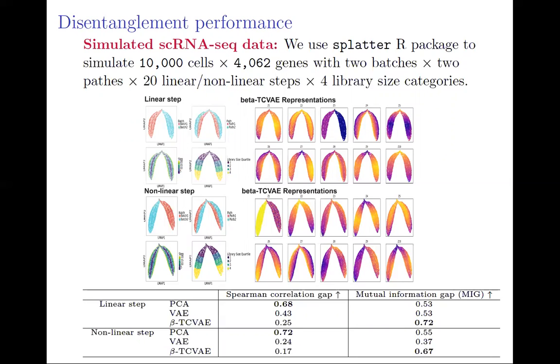We also measure disentanglement performance of different methods using the mutual information gap and the Spearman correlation gap. The probabilistic PCA representations show the best Spearman correlation gap, while beta-TCVAE has the highest mutual information gap.